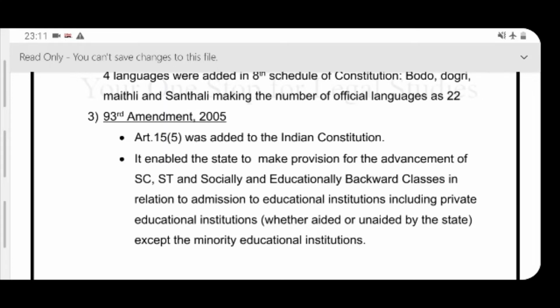Article 15 contains points related to reservation in education. It relates to admission to educational institutions including private educational institutions, whether they are aided or unaided by the state, but it does not include minority educational institutions.